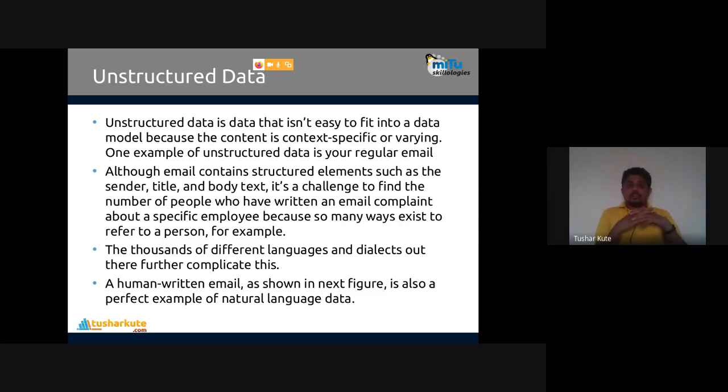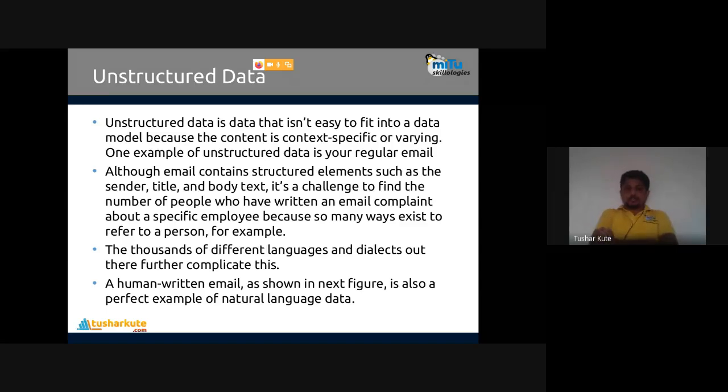One example of unstructured data is your regular email. Someone has sent an email to you, and that email contains unstructured data. It's not containing a table. Although an email contains structured elements such as sender, title, and body text, it's a challenge to find the number of people who have written an email complaint about a specific employee, because there are so many ways to refer to a person.